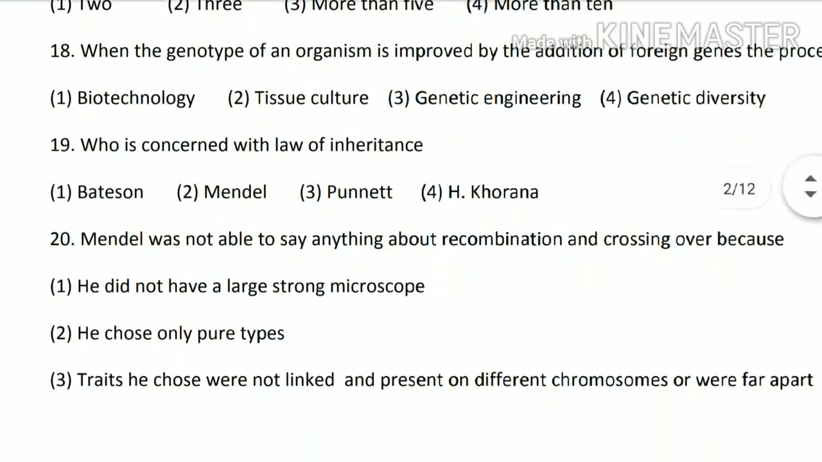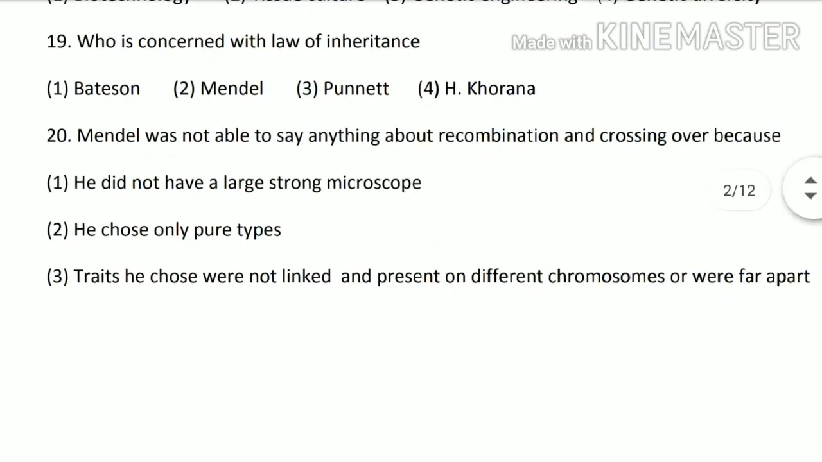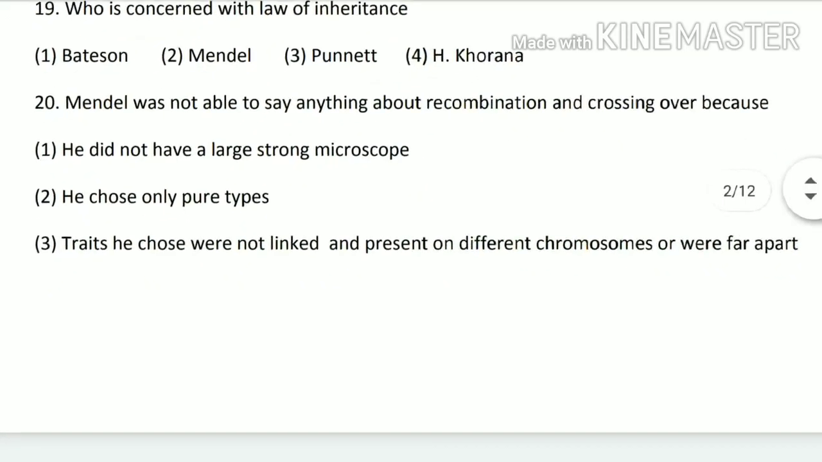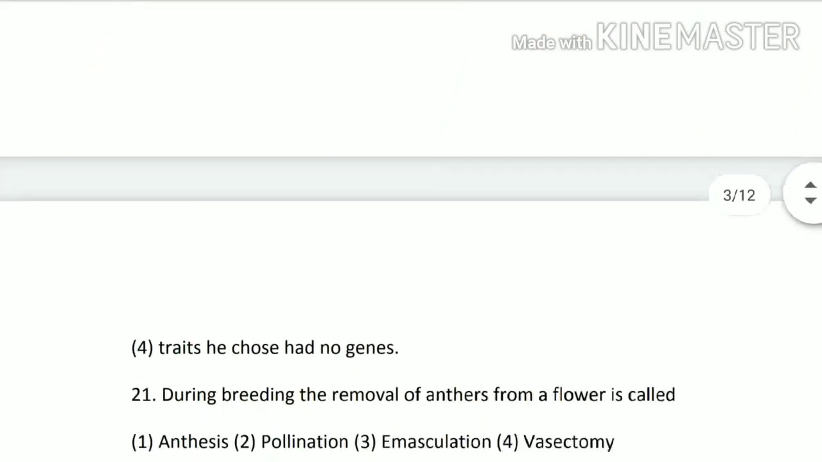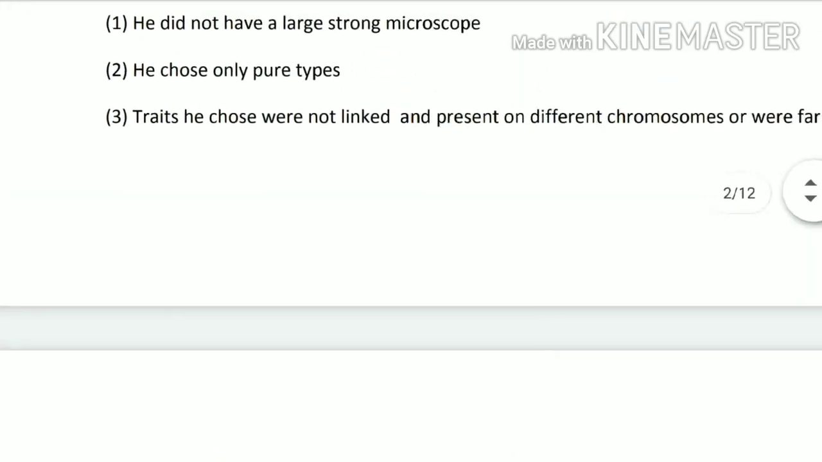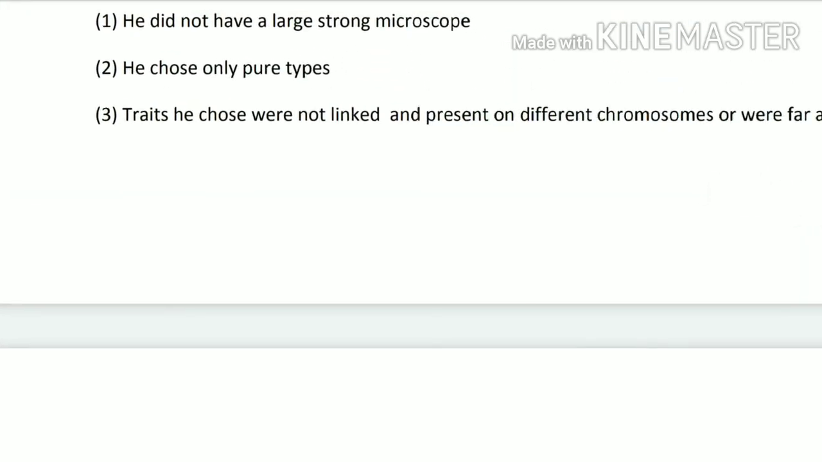Next, 20th question. Mendel was not able to say anything about recombination and crossing over because he did not have a large, strong microscope; he chose only pure types; the traits he chose were not linked and present on different chromosomes, so were far apart; or the traits he chose had no genes. The third option is correct, because by the time Mendel was studying, nothing was known about linkage, and neither did he know anything about it. That's why the third option is the correct option.